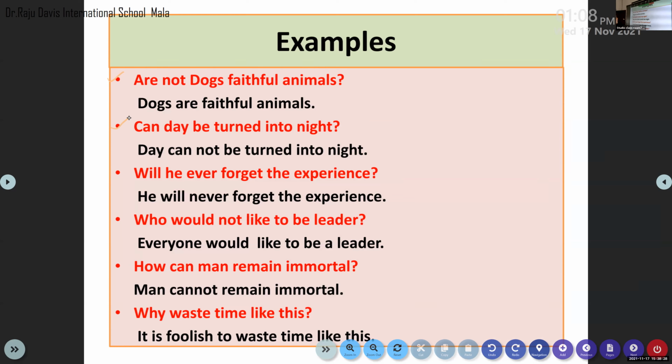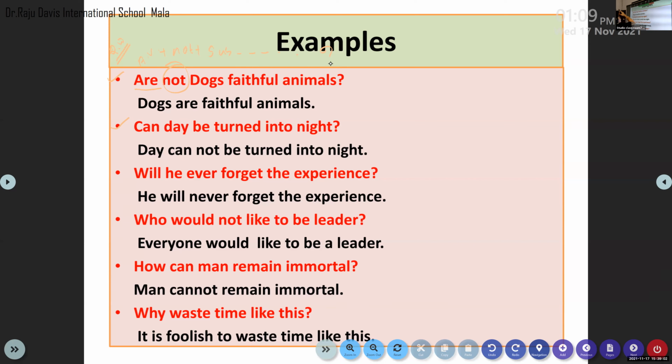According to the rule, if the question is a negative question, this question is a negative question because I have added "not", the word of negation, in it. That is also used after an auxiliary verb. This is a question starting with an auxiliary verb. As you all know, a question must start with an auxiliary verb or a question word. Here the question word is absent, so this starts with the auxiliary verb. Then we have used "not", the word of negation, and comes the subject and the rest of the part, and we end our sentence with a question mark.